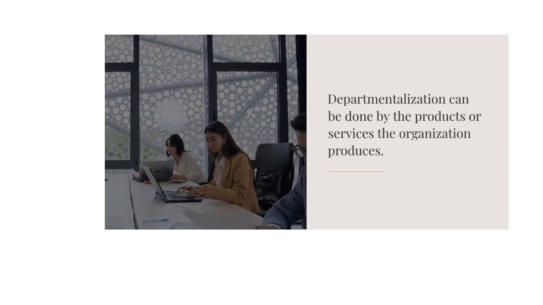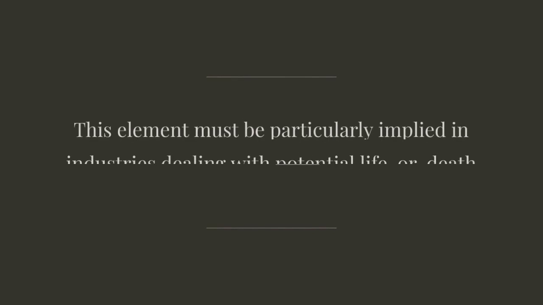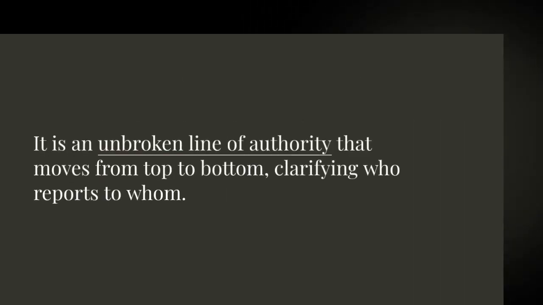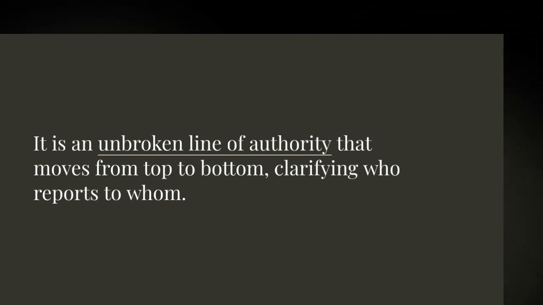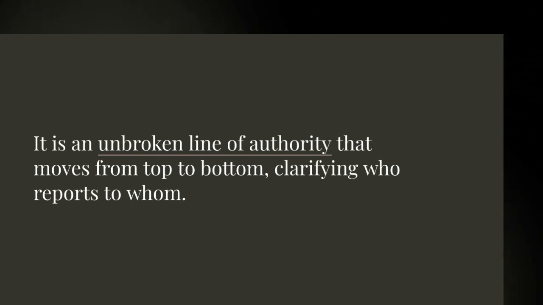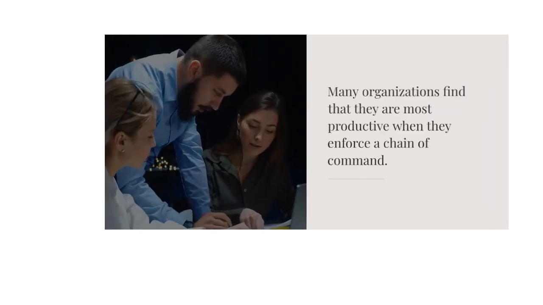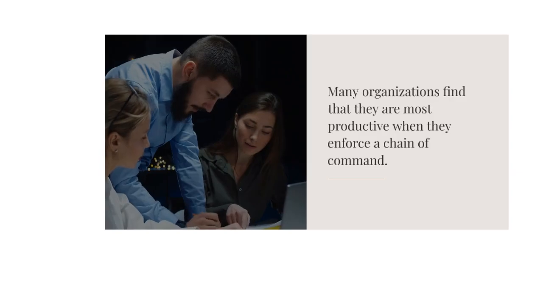Following departmentalization, the next point is chain of command. This element must be particularly implied in those industries that deal with potential life or death situations, when people need to rely quickly and suddenly on decision makers. This can be described as an unbroken line of authority that moves from top to bottom, clarifying who reports to whom. This element is based on the principle of authority and the principle of unity of command.